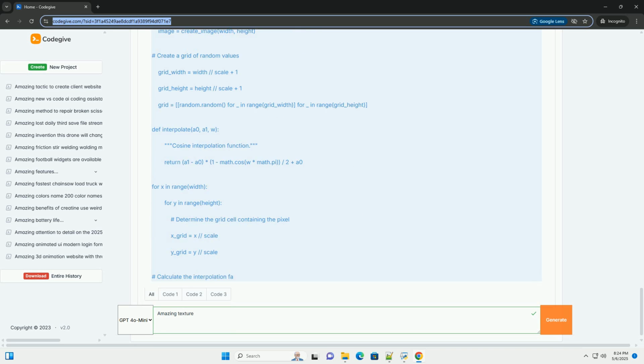3. Persistence: the persistence parameter controls how the amplitude of each octave changes. A lower persistence means each subsequent octave has a lower amplitude, less influence. A persistence of 0.5 is common, meaning each octave has half the amplitude of the previous one.